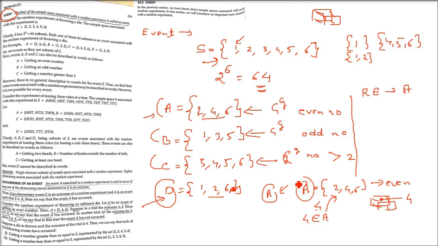Event A has occurred. Now when we throw a die and 4 has not come, say 1 or 3 has come, either 1 or 3, because 1 and 3 do not belong to {2, 4, 6}, so 3 is not a subset of A. So we say event A has not occurred. This is the occurrence of an event and the non-occurrence of an event.